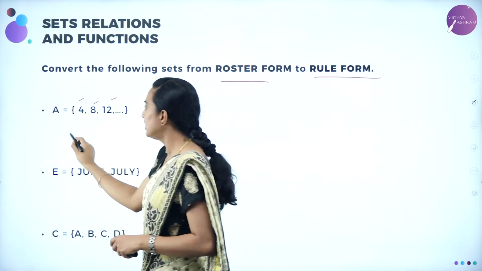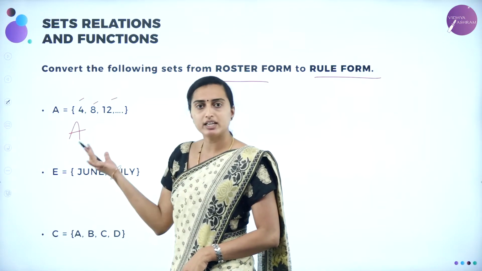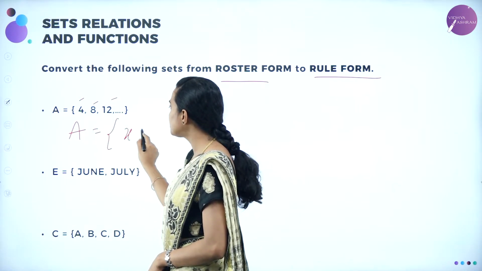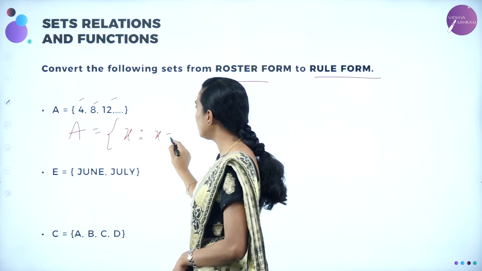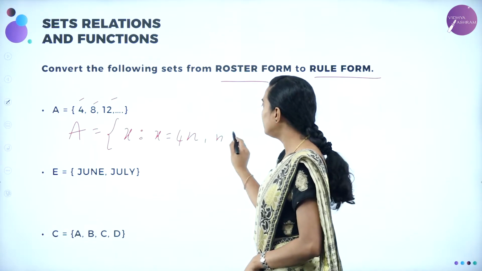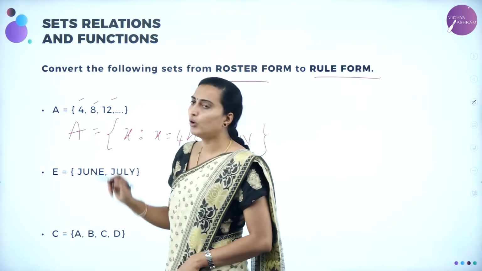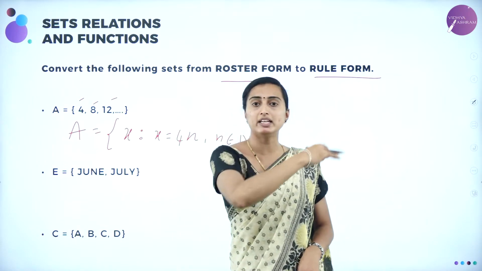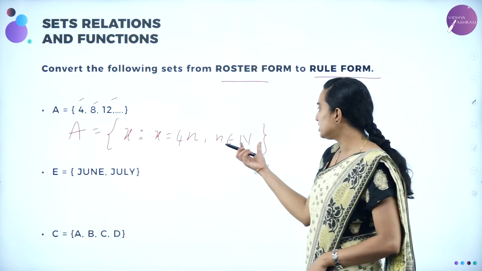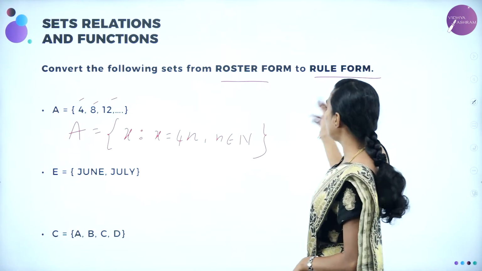Therefore, you can write it as set A. Already they have defined it as set A. I am going to take the same set as A equals x such that x is equal to 4n, where n belongs to the set of all natural numbers. Why? It is starting from only 4, not minus 4 or minus 8. 4, 8 will be positive numbers, which belong to the natural numbers. This is the rule form you are going to have.